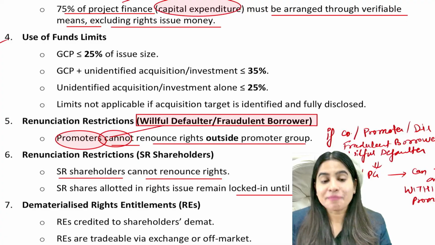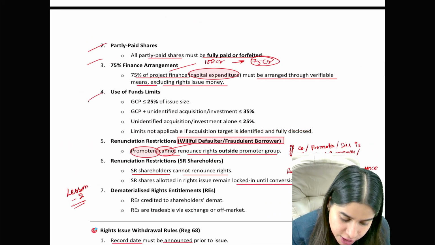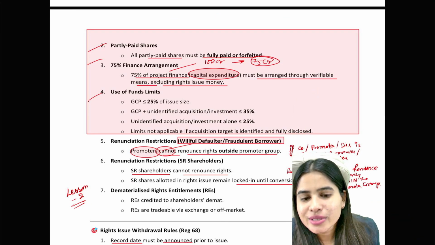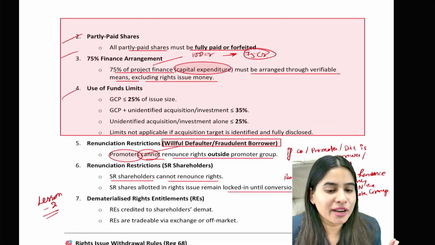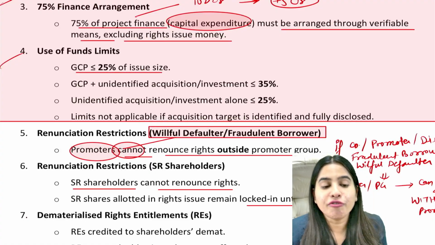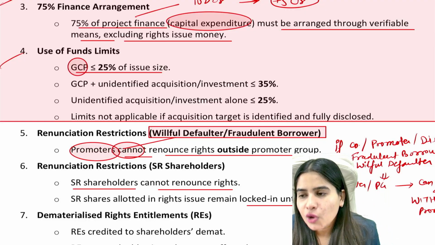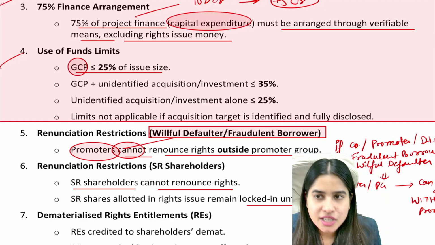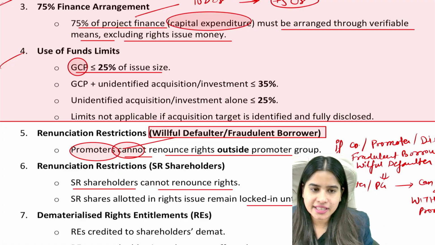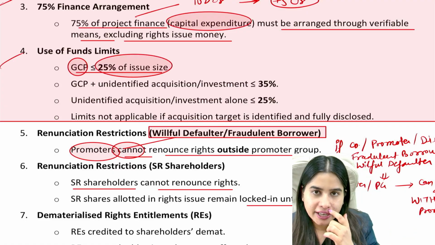Next is GCP. Same as IPO, guys. All these points which I have made in the box are same to same in IPO and same to same in FPO. So it's like buy one get three free. You can use a maximum of 25% of the right offer for general corporate purpose. General corporate purpose means day-to-day working business, working capital, paying salaries, admin, office salary, etc. So for general corporate purpose, you can use a maximum of 25% of the right issue.